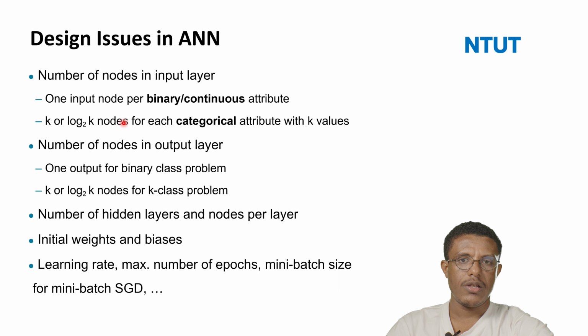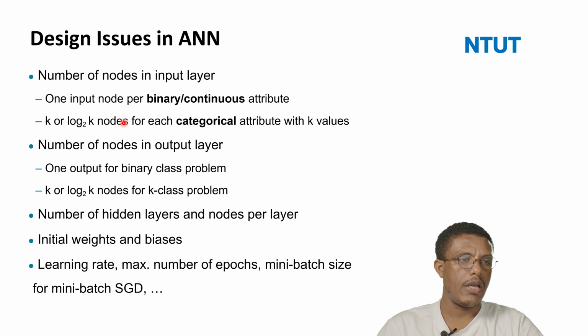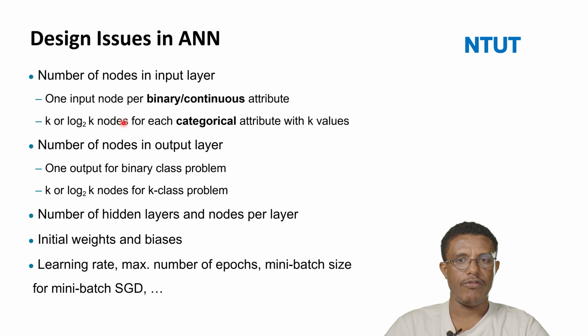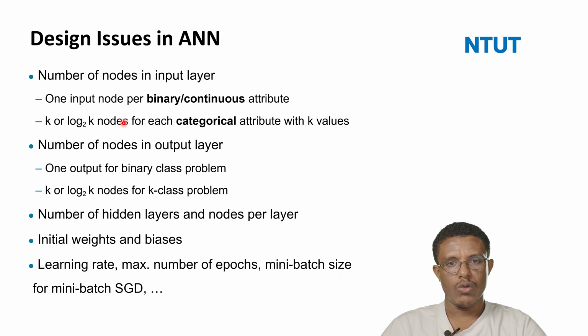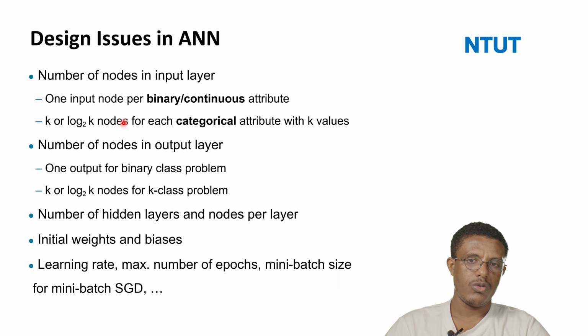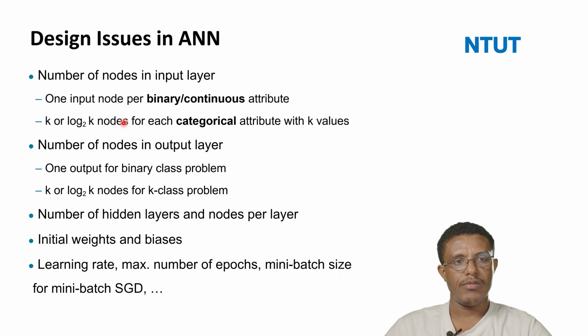We need to see what the design issues are in the ANN, or artificial neural networks. The first one is the number of nodes in the input layer, maybe one input node per binary or continuous attribute. So we need to determine the best number of nodes. Sometimes if the number of nodes is not compatible, it leads to an overfitting or underfitting problem. So we need to assign the best number of nodes, which depends on the data size.